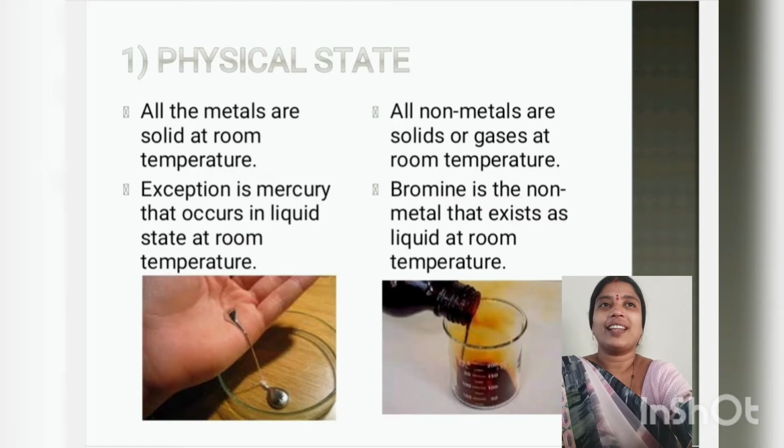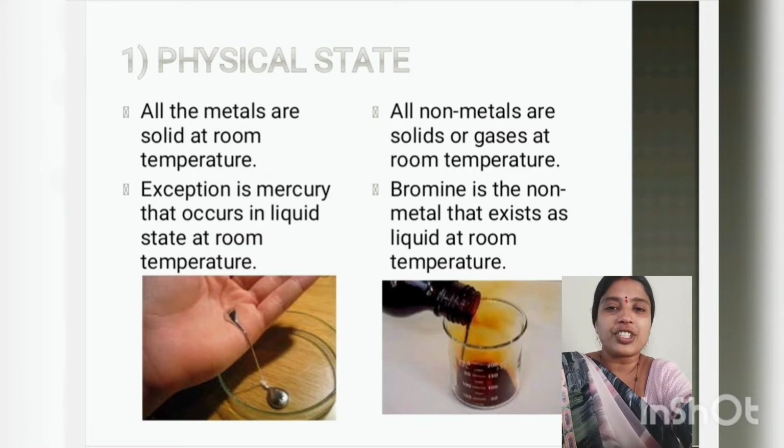As you all know, there are three states of matter: solids, liquids and gases. Metals are generally solid at room temperature; all the metals are almost solid. But there is an exception, mercury. In the image you can observe that mercury is in the form of a liquid. So mercury is the only metal that exists in liquid state at room temperature.